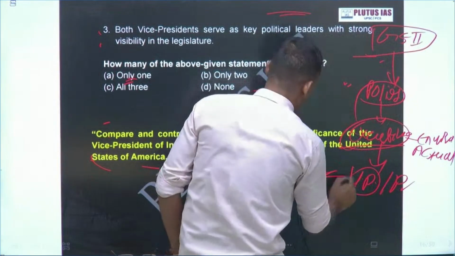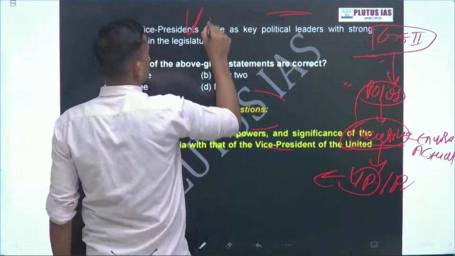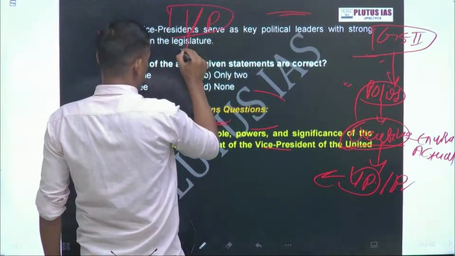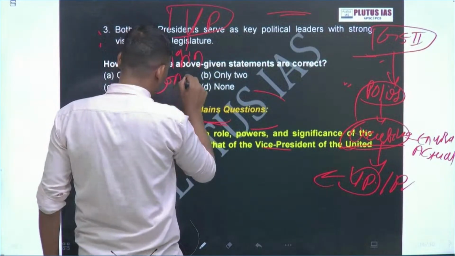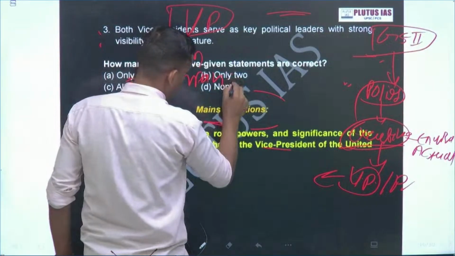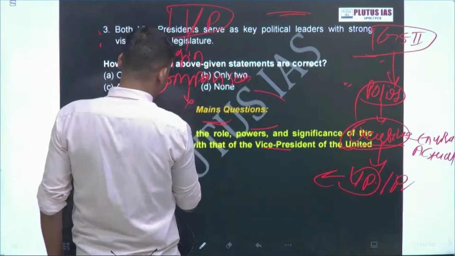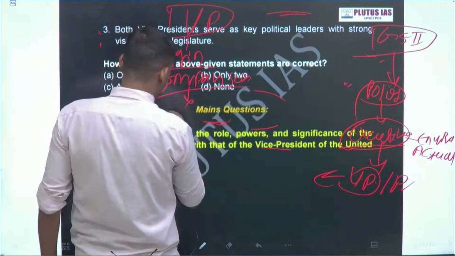So we have studied VP. What we have studied in the vice president? The origin of the office, comparison, constitutional mandate.